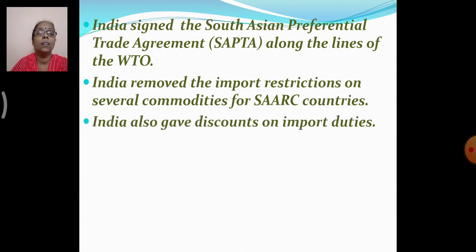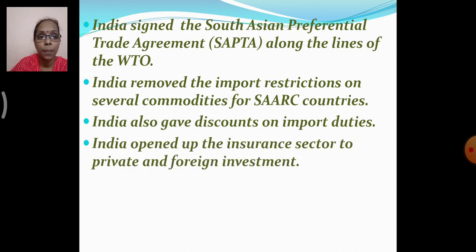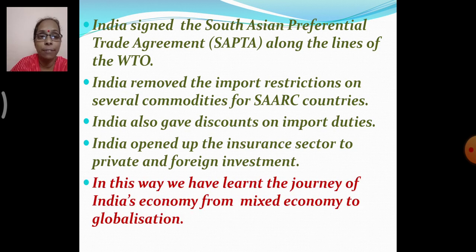Accordingly, several commodities of the SAARC countries were imported without any restrictions. India also gave discounts on import duties. Then India opened up the insurance sector to private and foreign investments.